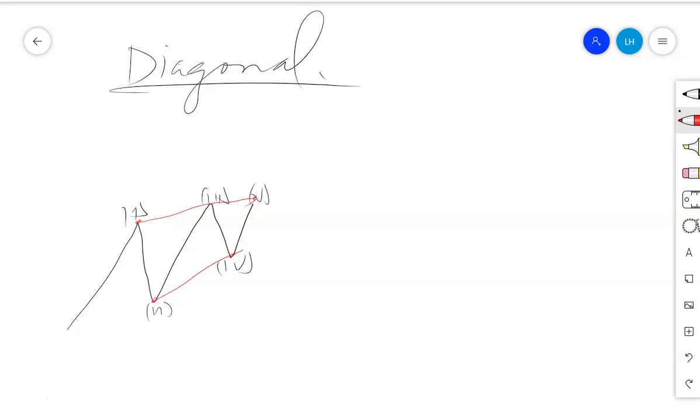A leading diagonal has 1, 2, 3, 4, 5 to the top, 1, 2, 3 to the down, 1, 2, 3, 4, 5 to the top, 1, 2, 3 to the down, then 5 to the top. So this is what we call the leading diagonal.